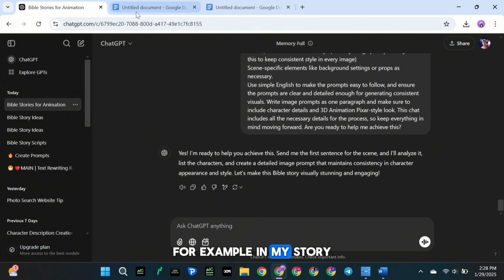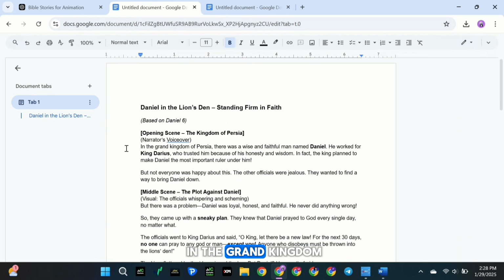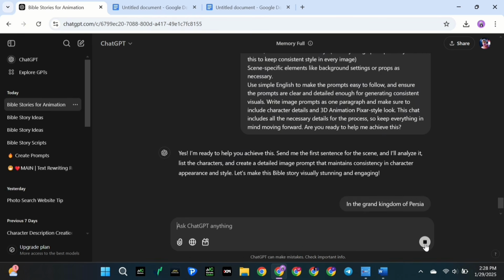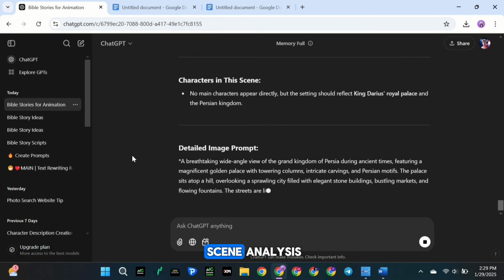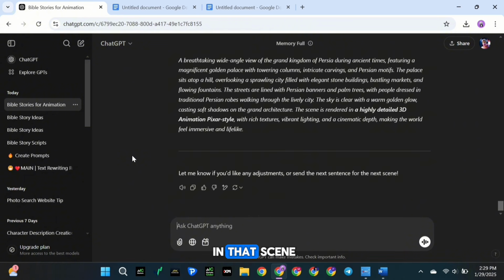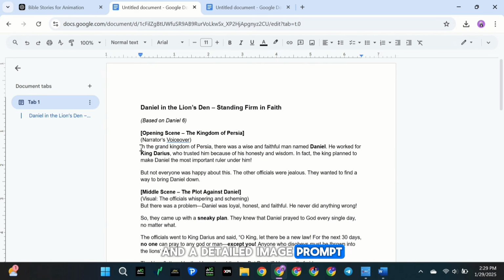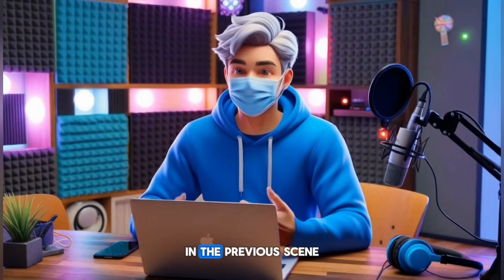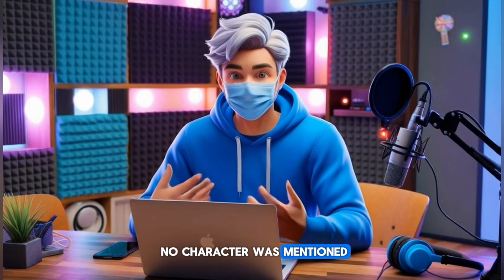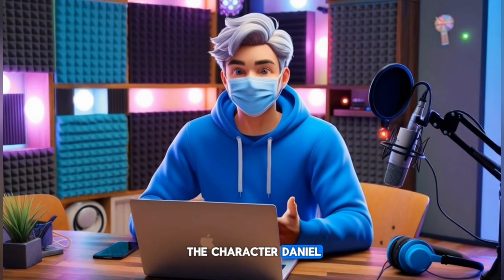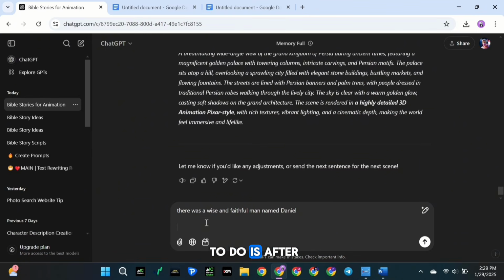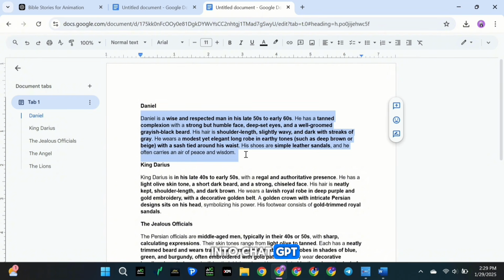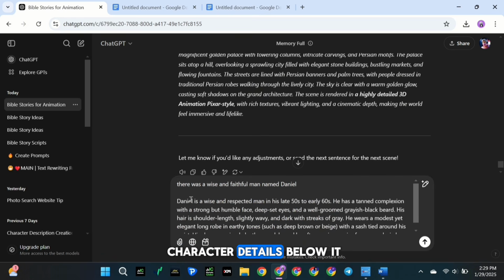For example, in my story, the first line is, "In the grand kingdom of Persia." You would copy that sentence and paste it into ChatGPT. Then ChatGPT will give you a complete scene analysis, a list of characters in that scene, and a detailed image prompt. Next, in the following part of our story, it says, "There was a wise and faithful man named Daniel." In the previous scene, no character was mentioned, but here we have the character Daniel. So, what you need to do is, after pasting the second line into ChatGPT, copy and paste Daniel's character details below it.